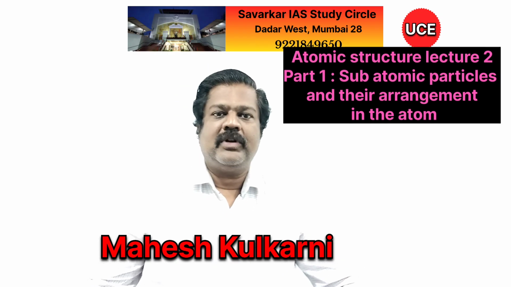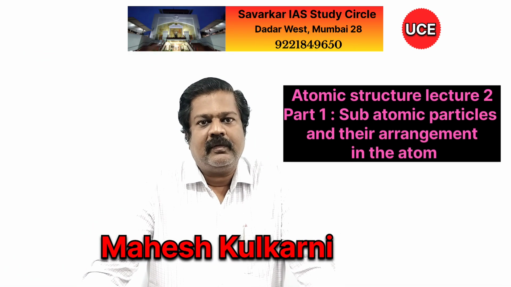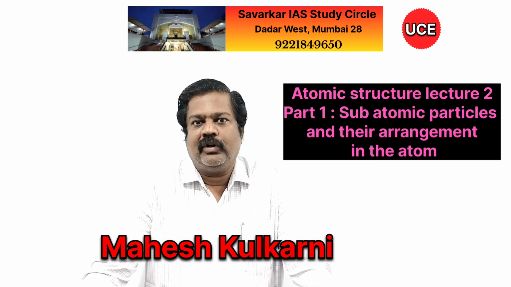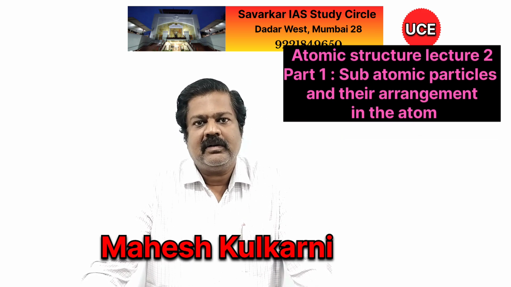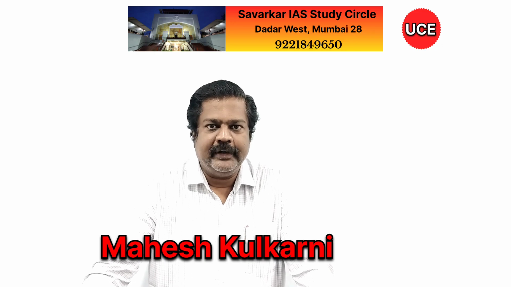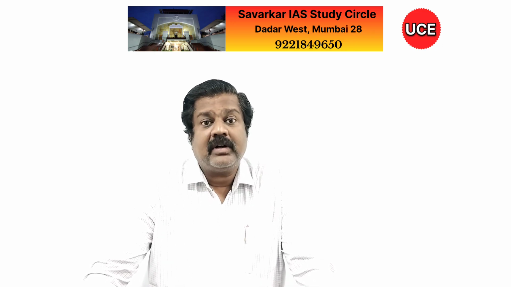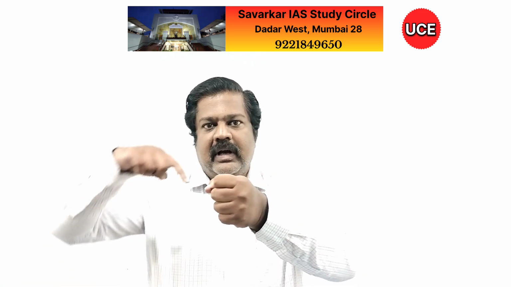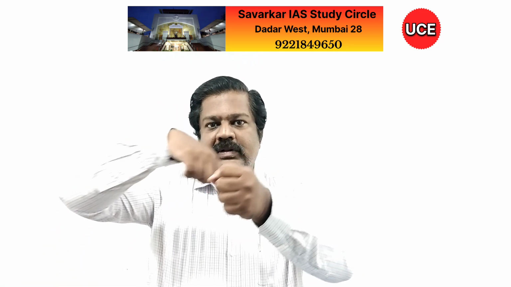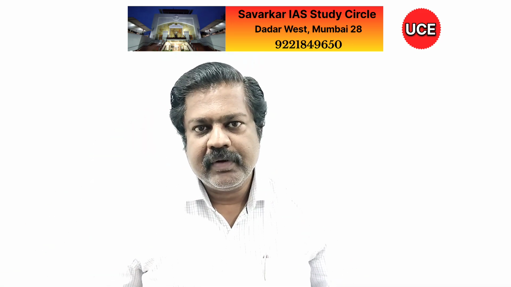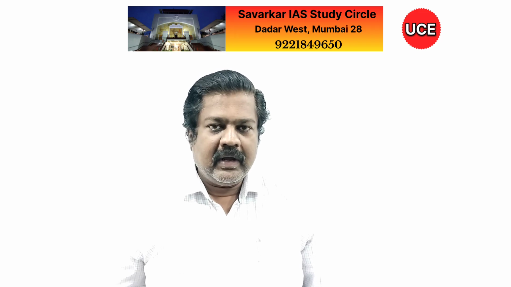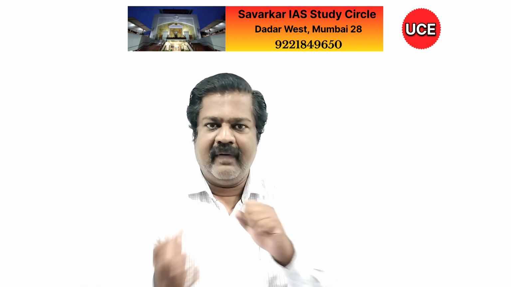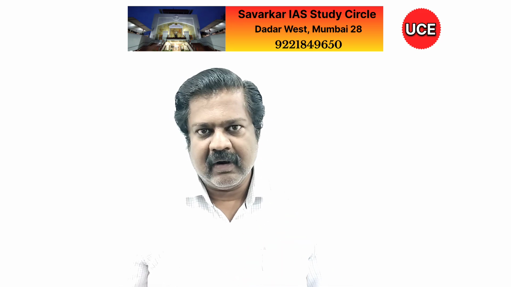Niels Bohr suggested some doubts in Rutherford's model, and later on he considered Rutherford's model as the standard model only with certain changes. Say for example, this is a nucleus. Rutherford is saying electrons are revolving around that nucleus in a circular orbit. Instead of that, now the correction is that it is revolving in a spherical way. So a three-dimensional view is there.